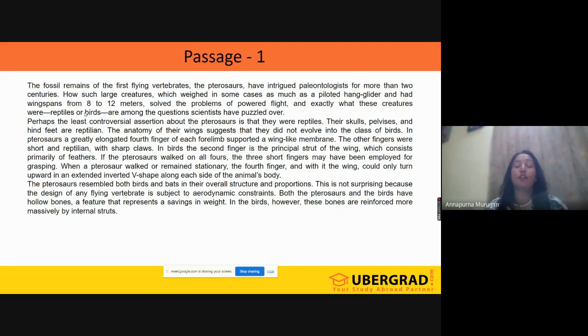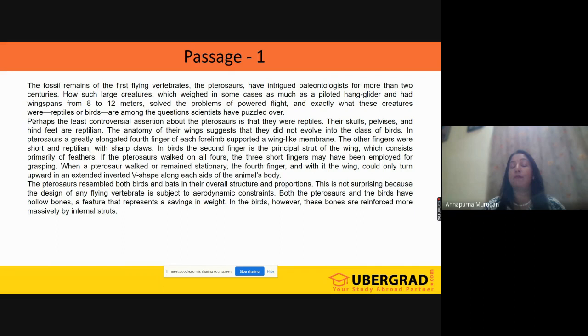This is the main argument of the passage, which we have got in the first paragraph. But now I'm going to tell you one thing: the rest of the paragraph will be either supporting the claim, or adding some new information, or talking about something more important about the same thing. Now, you got to know what is happening in the first paragraph.